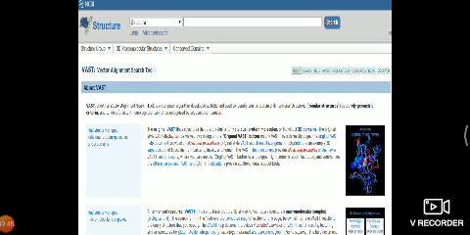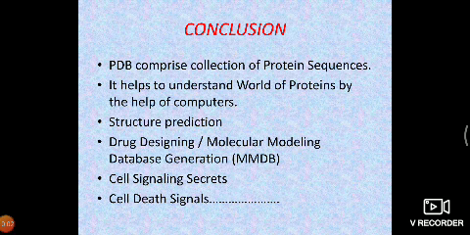They also carry many different protein informations and many tools to understand protein structure and information with the help of computer models.